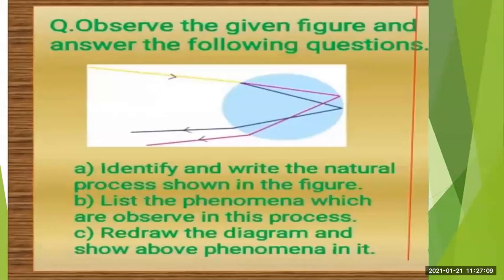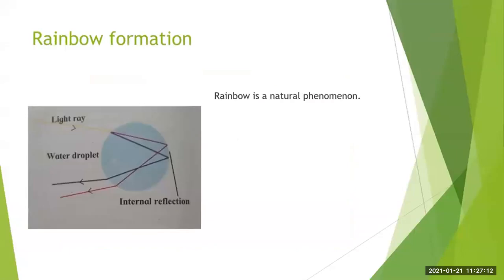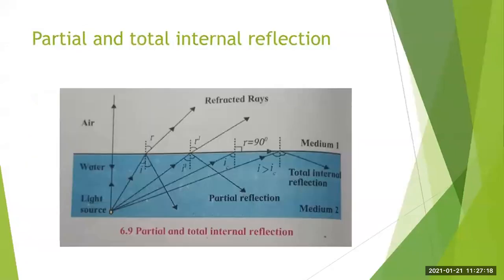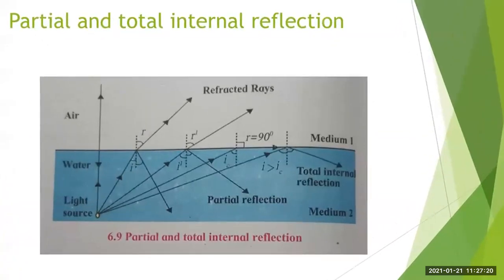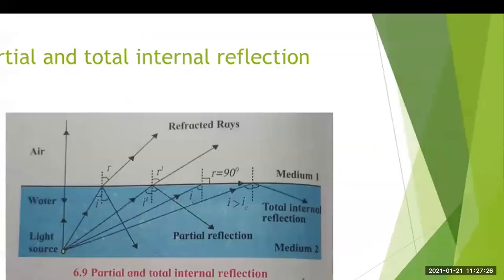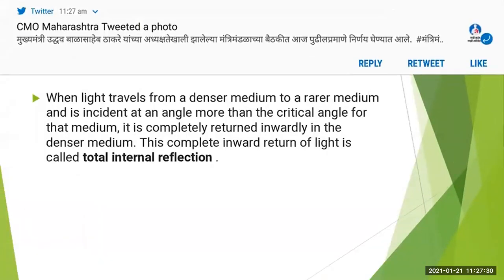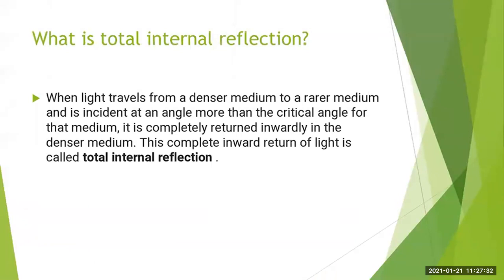So students, this diagram is very important. All these diagrams, even this rainbow formation diagram, then you have this partial and total internal reflection diagram. Okay, so here very easily you can write what is the total internal reflection.